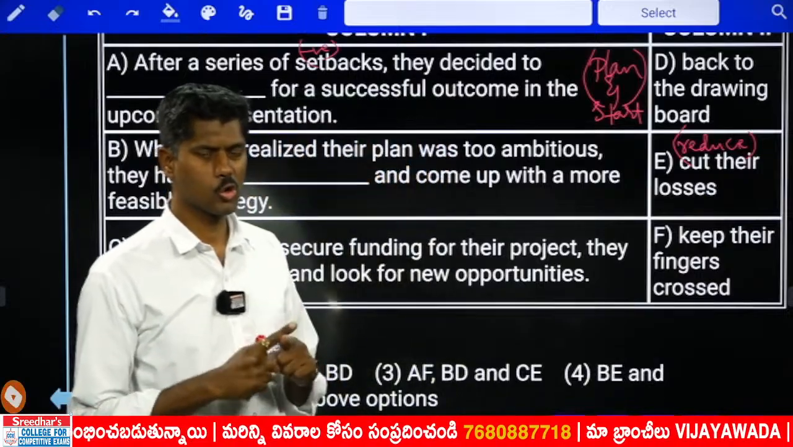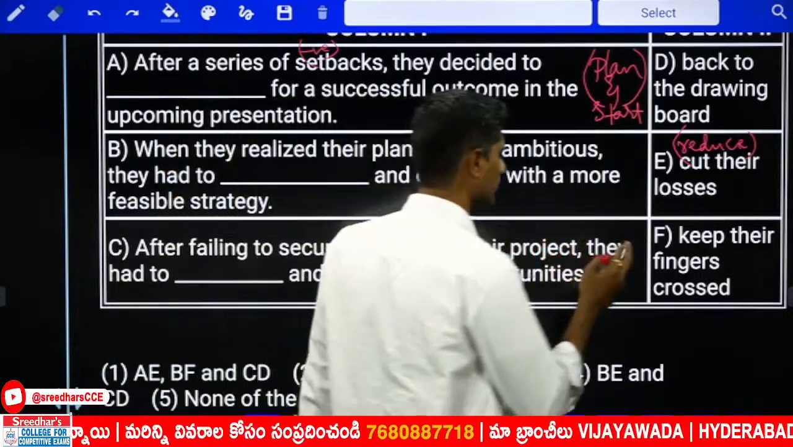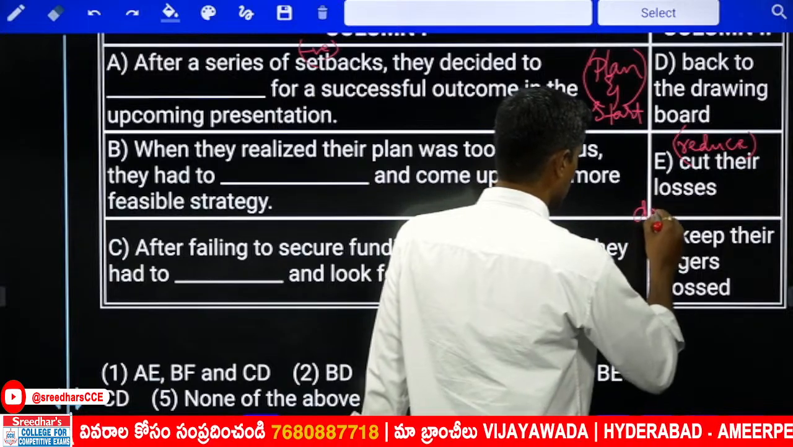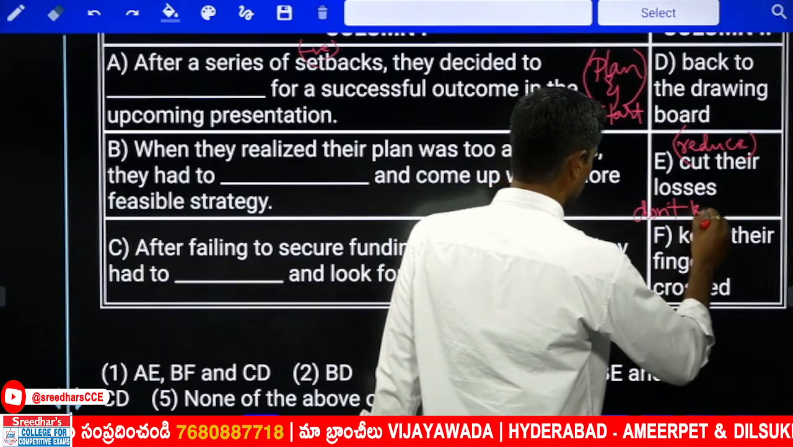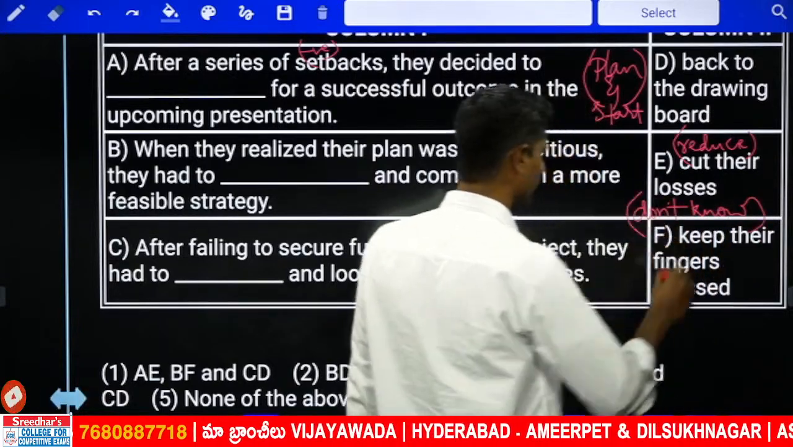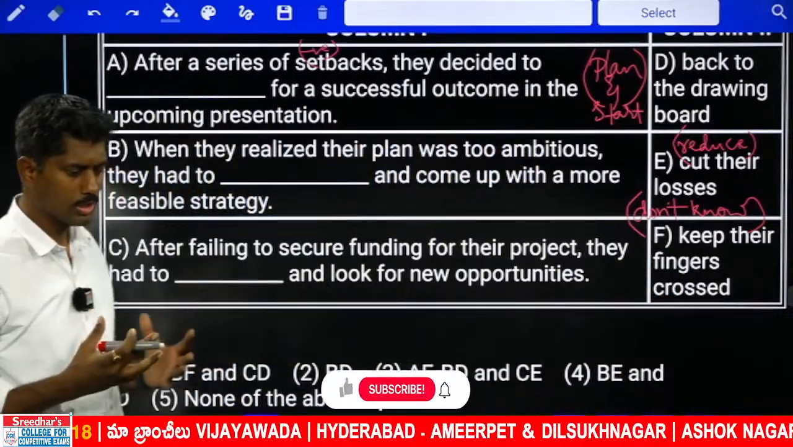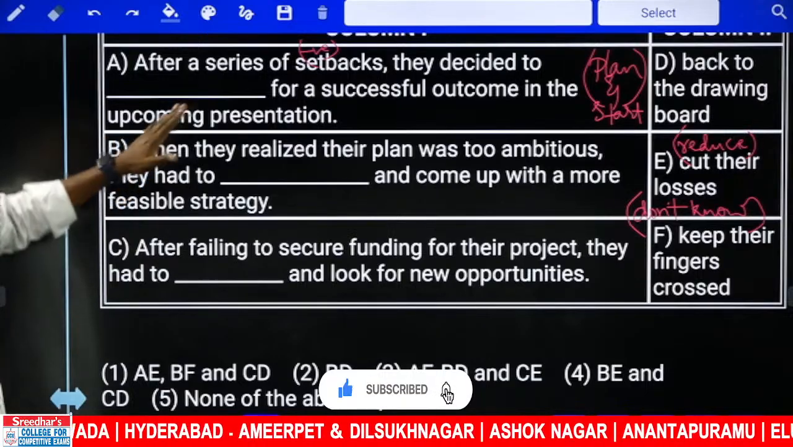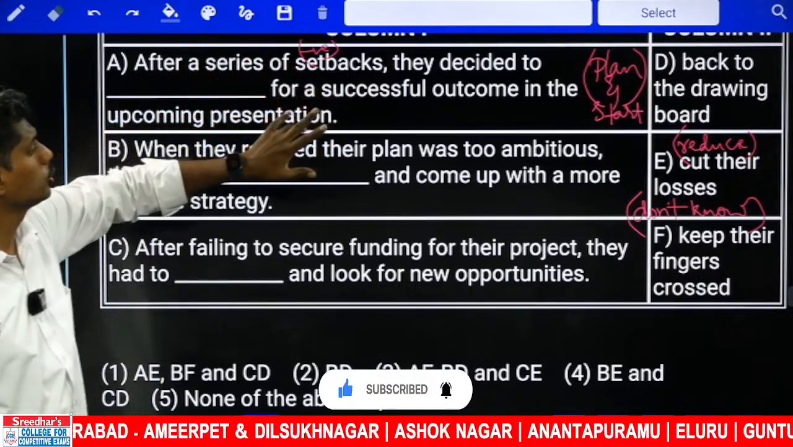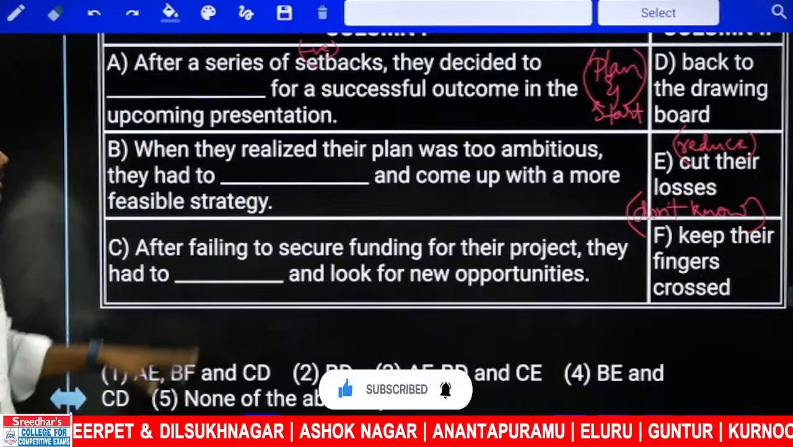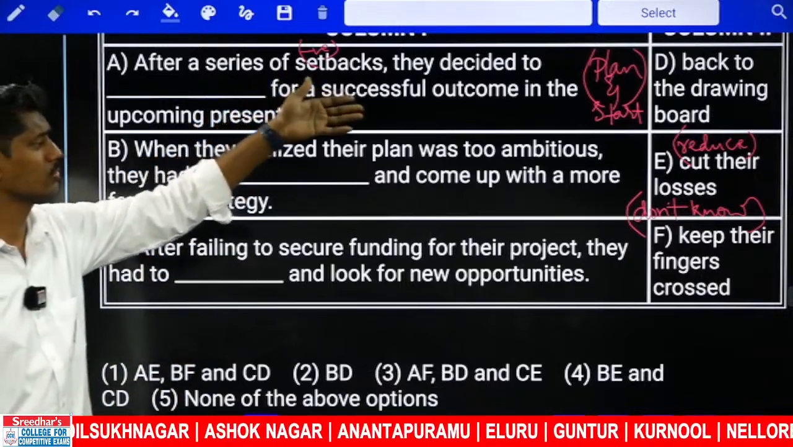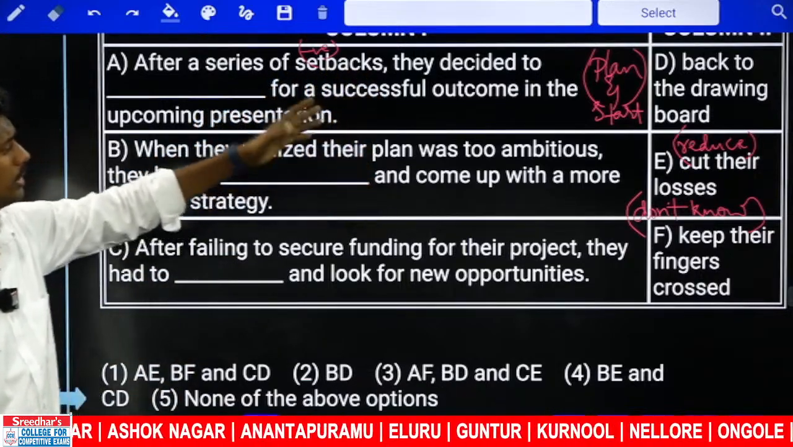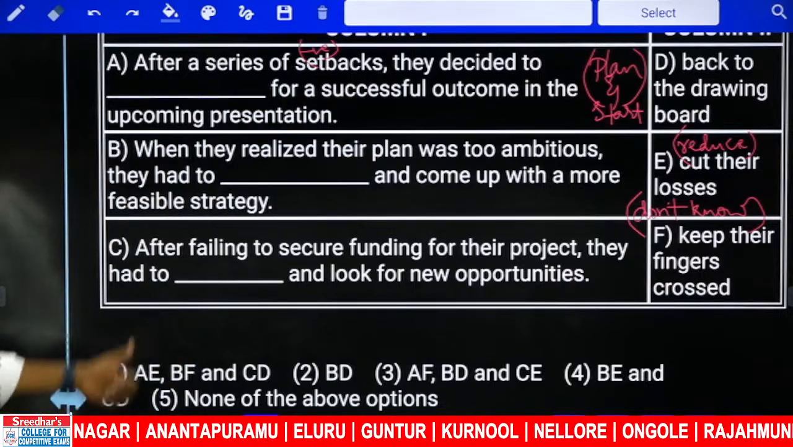Keep fingers crossed. Keep fingers crossed means don't know what is going to happen. I am eagerly waiting for the result. Curiously waiting for the result. So when they realized, okay, after a series of hurdles, they decide to back to the drawing board. They decide to cut their losses for a successful outcome. They decide to keep their fingers crossed. I'm not sure. Let me check next.